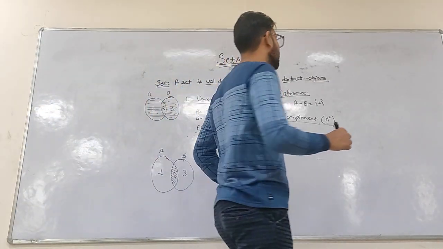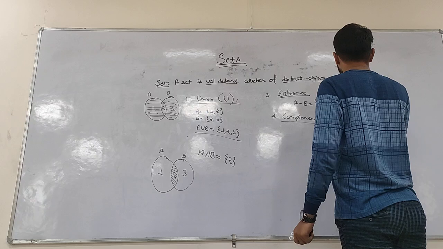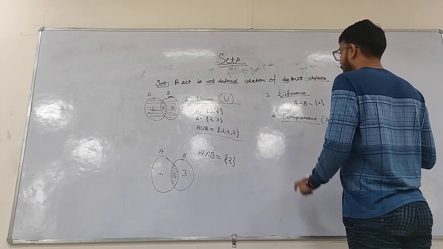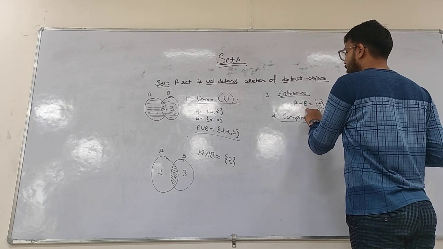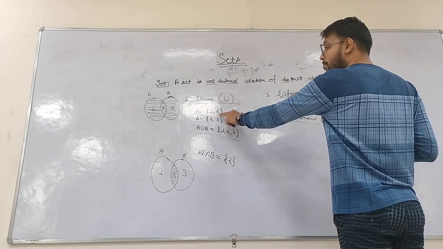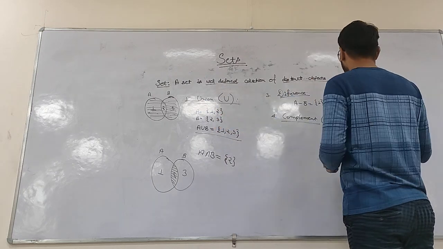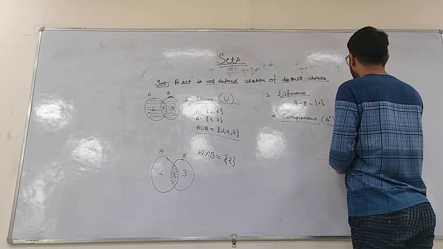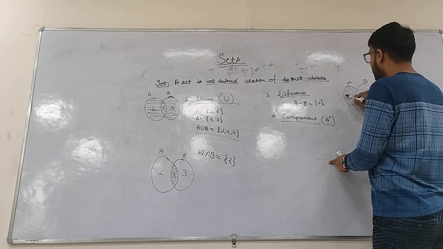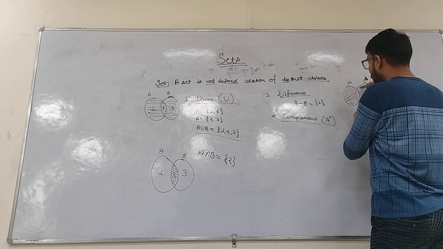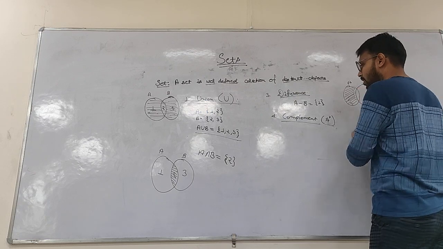For the difference, this is set A, this is set B, but A minus B would be the elements of A only, and there should not be the common elements of both the sets. So the colored part would be only A. Please make sure that this is the only colored part, not the common part you need to fill out.